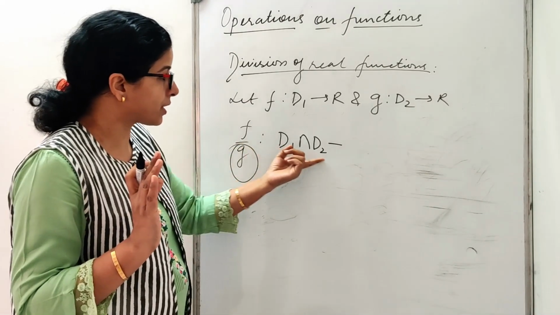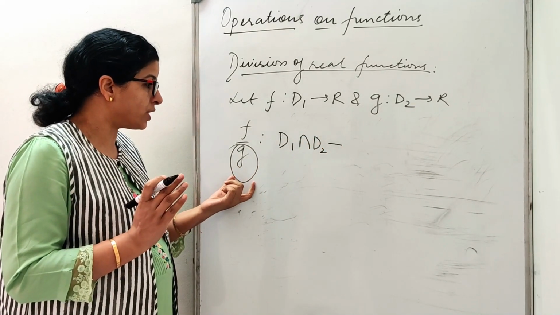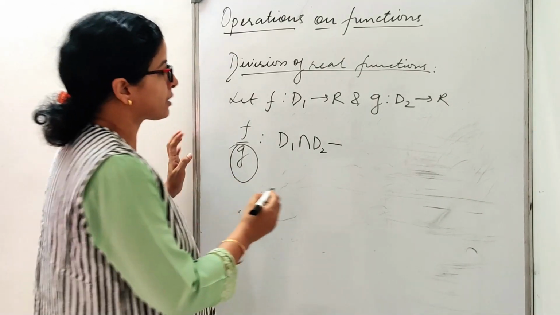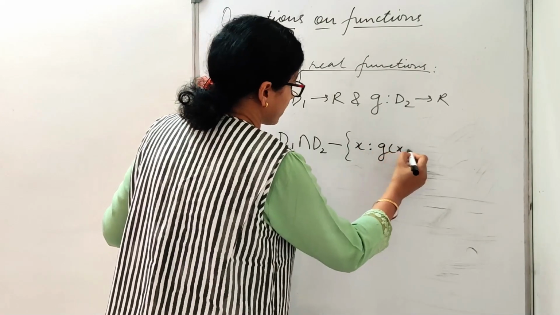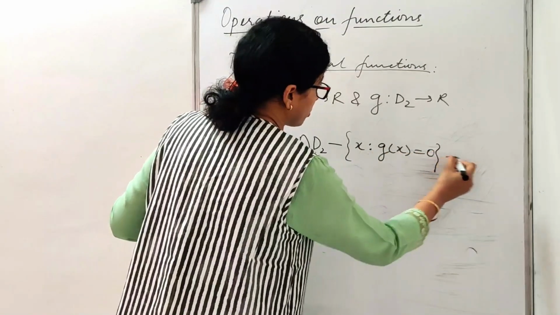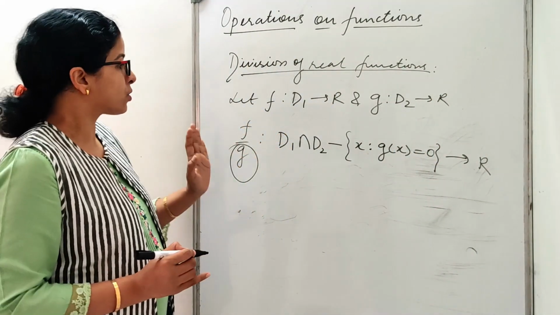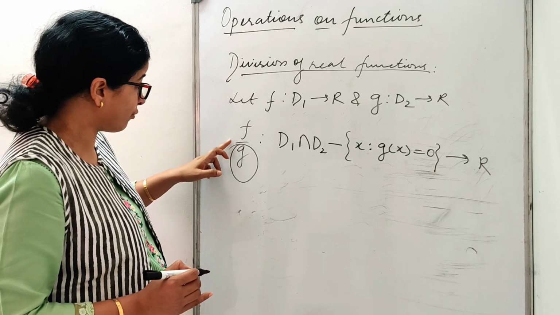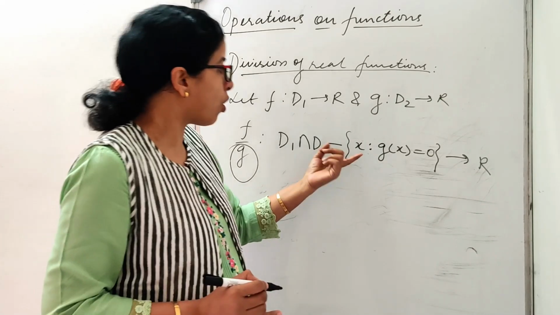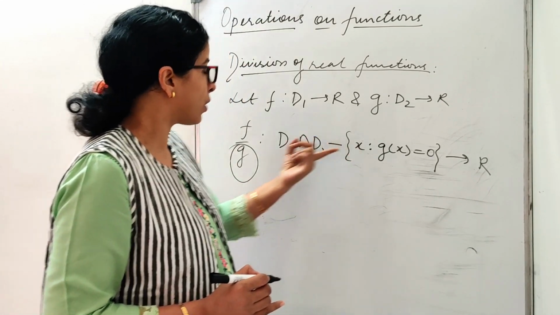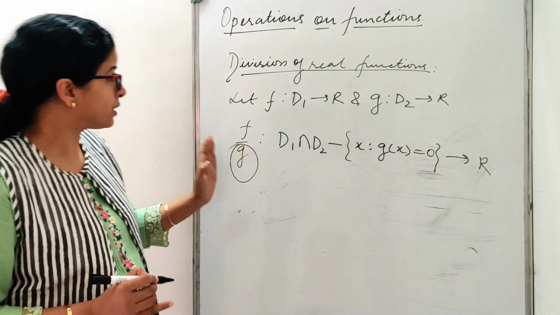So D1 intersection D2 minus all those numbers for which my g will become 0, so minus {x such that g(x) is equal to 0}, to R. Is that clear? So this is how you are going to define f by g. This way we have to define.